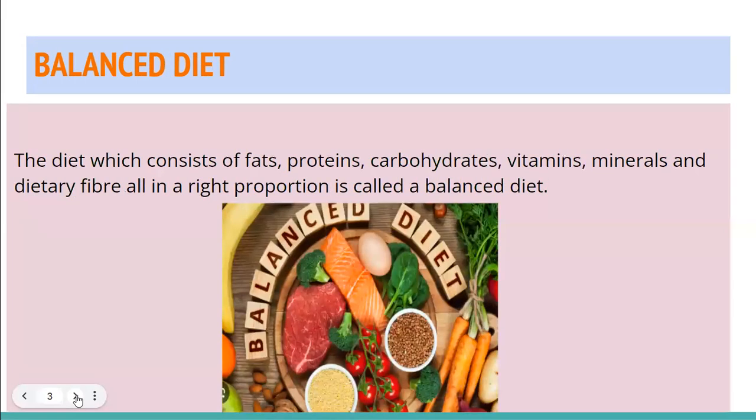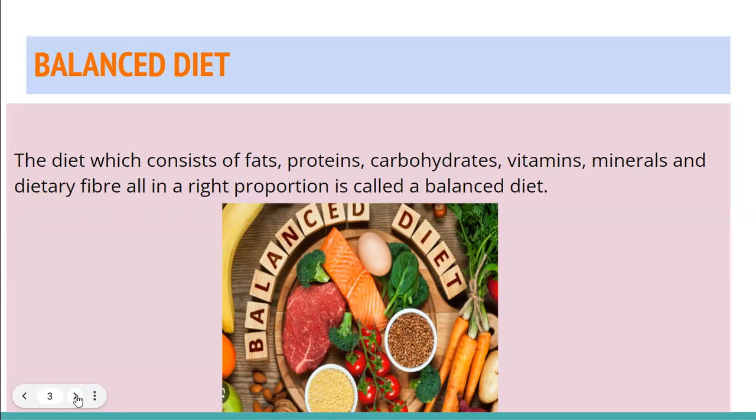So a balanced diet is the one, like in one plate, when you are eating the food, 3 meals in one plate you have got, you should have a right proportion of fats, proteins, carbohydrates, vitamins, minerals. How do you know what should be the right proportion? So according to your health condition, your body weight, your height, your age, your gender, your nutritionist will decide it. How many calories you have to take in one day. So according to that, the doctors, the nutritionist, the diabetologist, they set the meal.